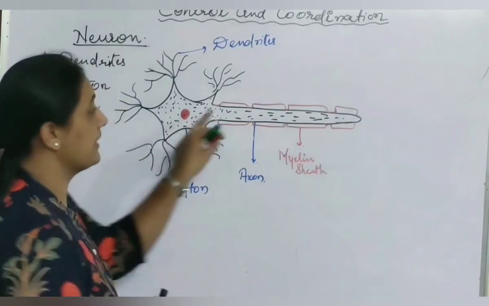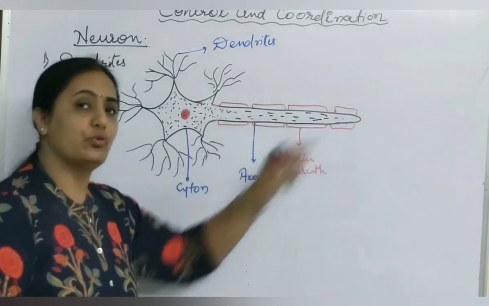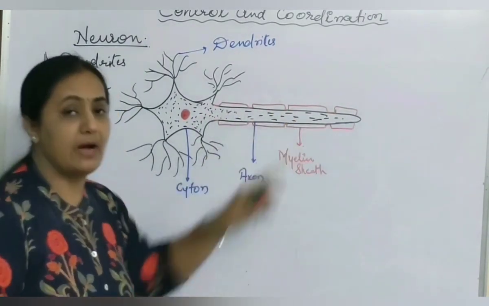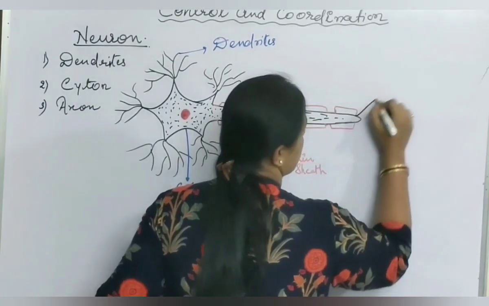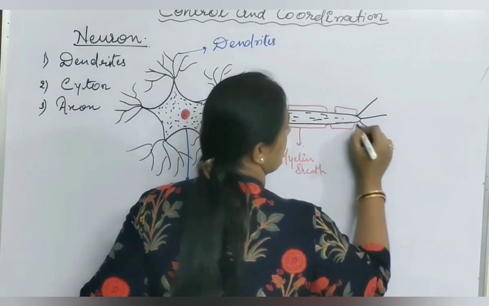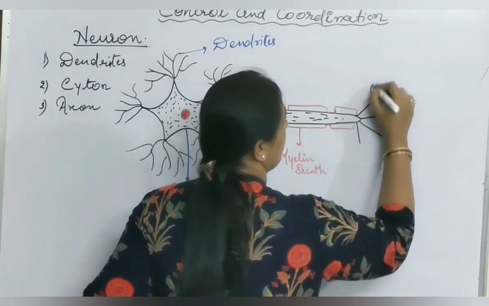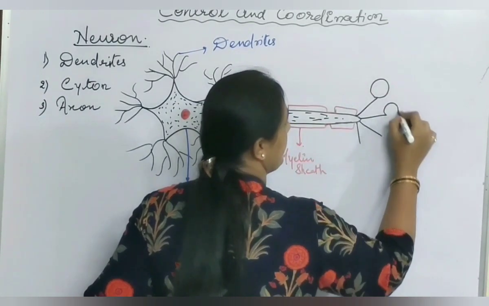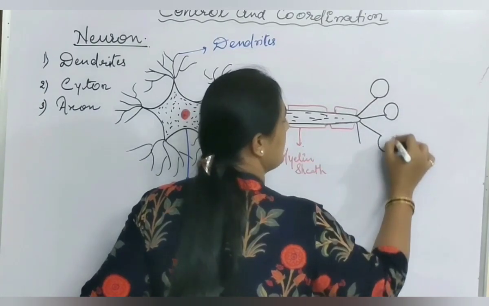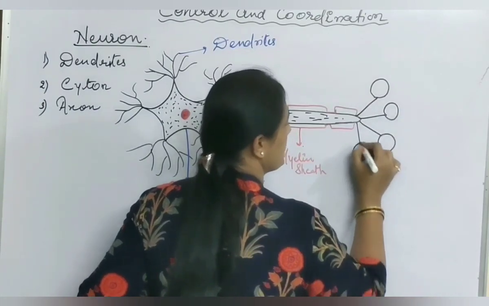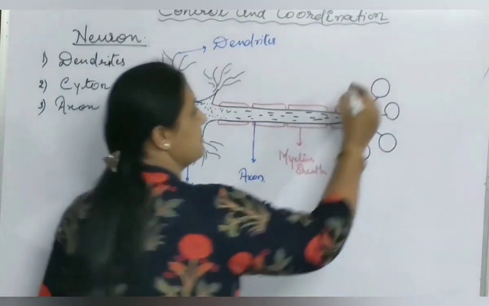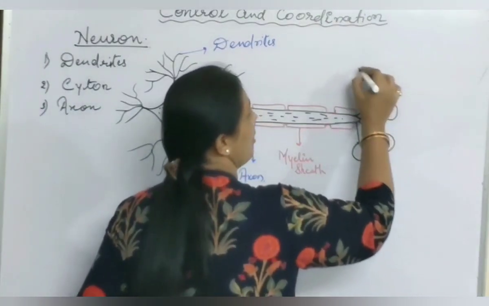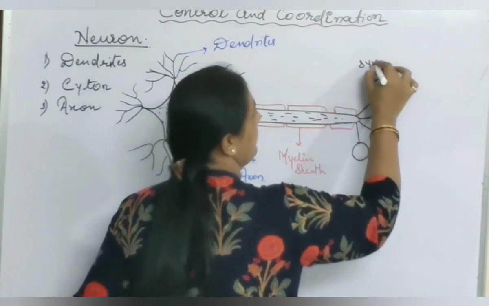Impulses are going to move faster in case of presence of myelin sheath. This nerve or axon has a terminating end, called the nerve ending, and it ends in a knob-like structure. These knobs are called synaptic knobs.